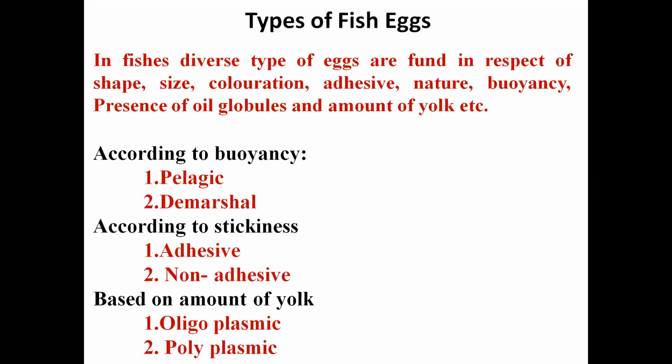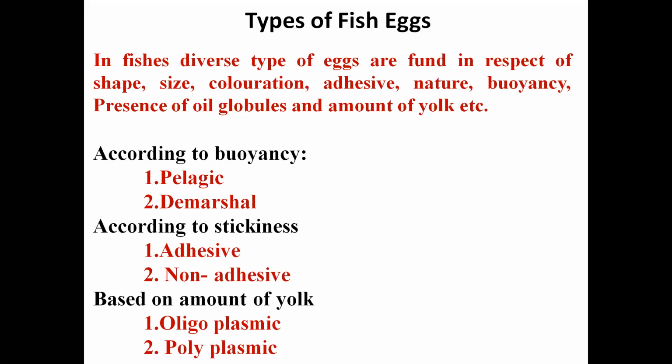So now, the types of eggs which are found in fishes. As I have told, fishes are diverse, so their types of eggs are also diverse. Okay, the eggs are basically different in terms of shape, size, coloration, adhesiveness, and buoyancy. So here we'll see that according to buoyancy, fish eggs are of 2 types: pelagic and demersal. Pelagic means the floating egg, the demersal one is which stays at the bottom. According to stickiness, the egg which sticks to a substrate is known as an adhesive egg, and there are some eggs which are non-adhesive, they won't stick to a substrate.